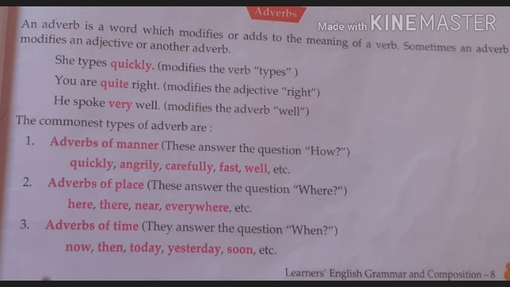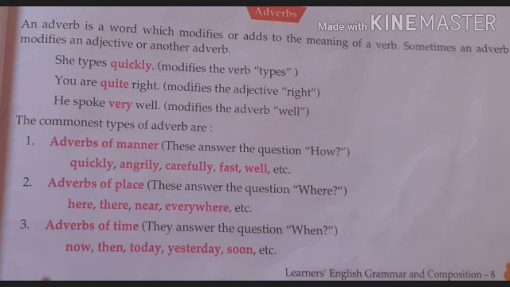The commonest types of adverbs are adverbs of manner. These answer the question how. So how can you know that? The sentence represents adverbs of manner: quickly, angrily, carefully, fast, well. He writes fast. Writes how? Fast. After putting a question after the verb, if you are using the word how, you can get adverbs of manner. He speaks angrily. Speaks how? Angrily.